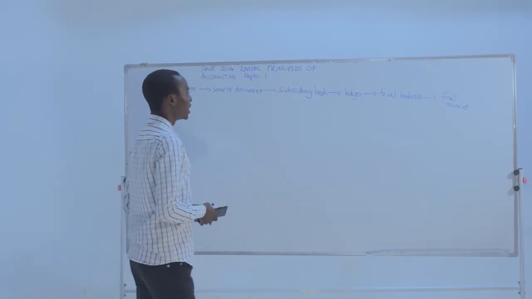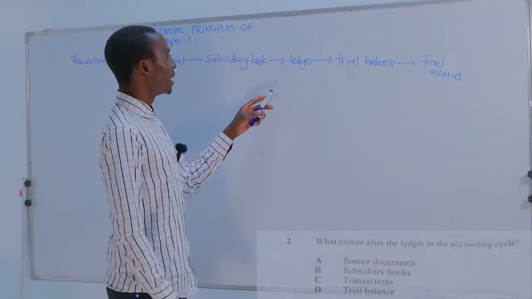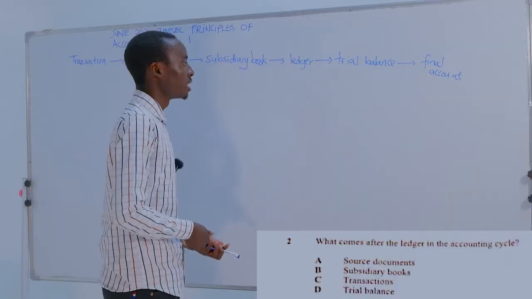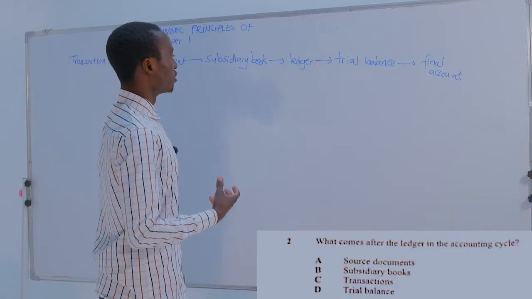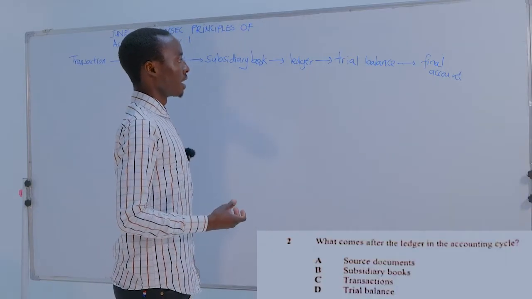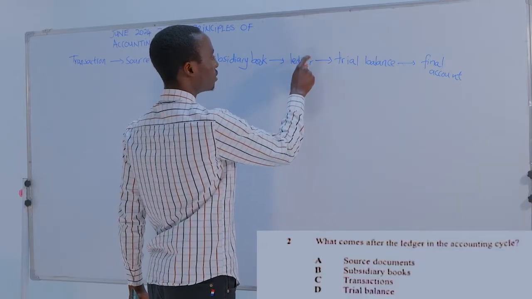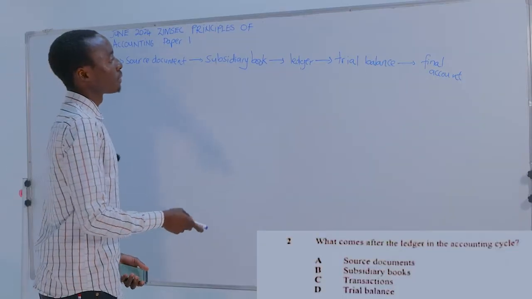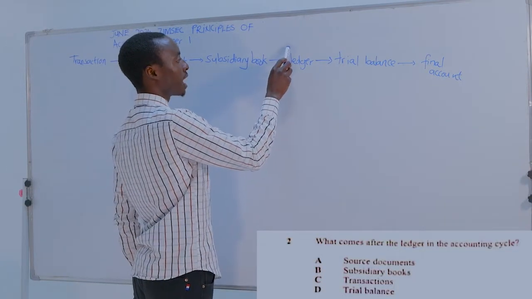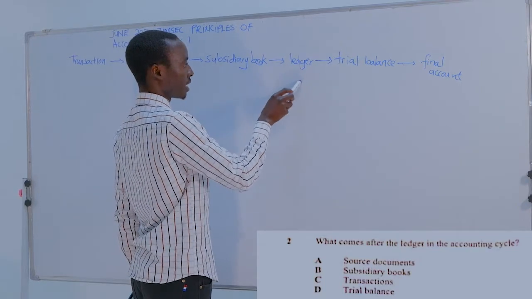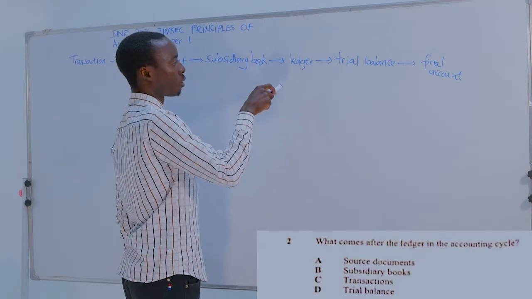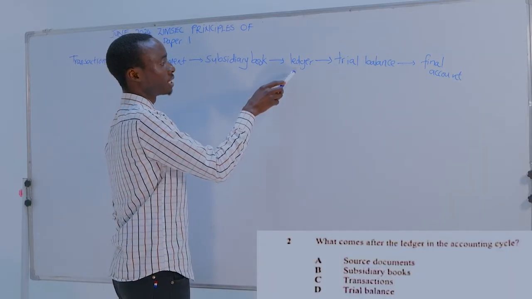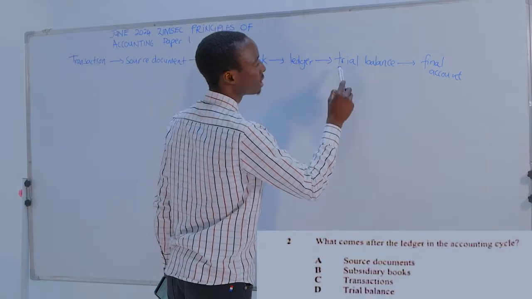Right? Then we've got the ledger. Ledger, this is where all transactions are recorded. We have the general ledger, the sales ledger, the purchase ledger. Right? Then after the ledger, we've got a trial balance. The balances that are written in the ledger, be it sales ledger or purchase ledger or any other form of ledger, are then transferred to the trial balance.